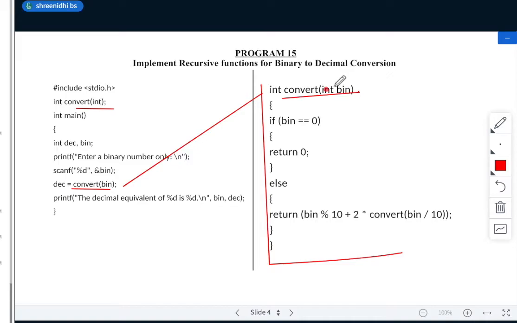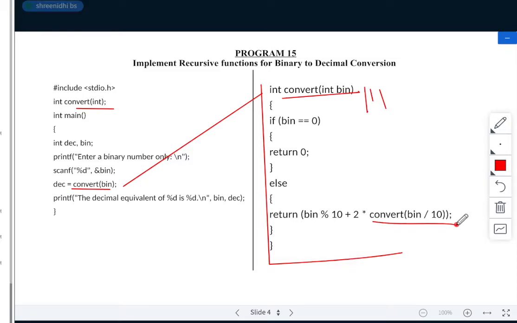For example, take I have entered 111. So this 111 will go here. First condition: if it is true, return 0. If it is false, go to the else part. In the else part, see here, again I am calling the same function.